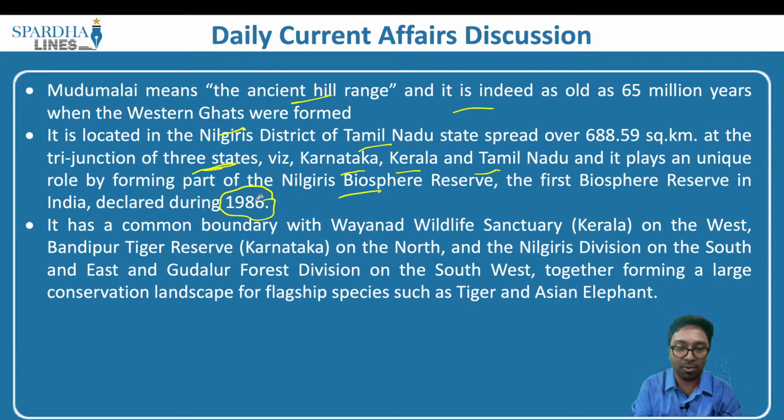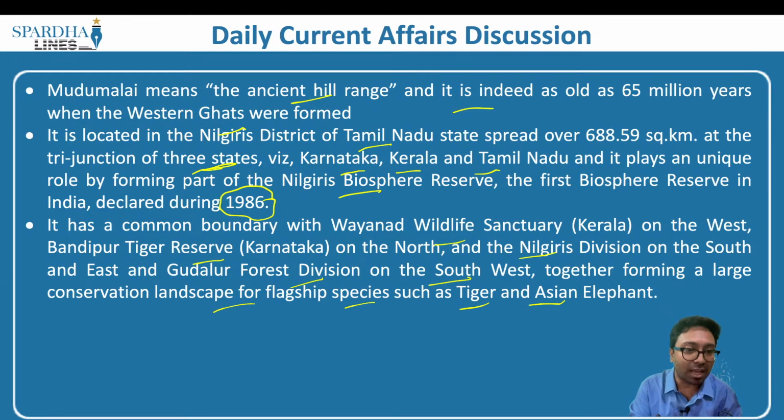It has a common boundary with Wayanad Wildlife Sanctuary on the west, Bandipur Tiger Reserve in Karnataka on the north, and Nilgiris Division on the south and east, and Gudalur Forest Division on the southwest, together forming a large conservation landscape for flagship species such as tiger and Asian elephant. So this is very important from the preliminary examination point of view.